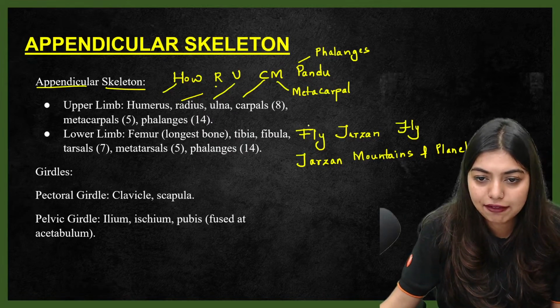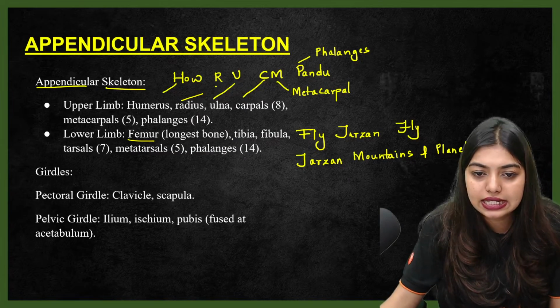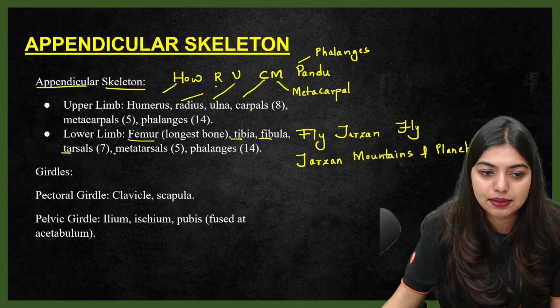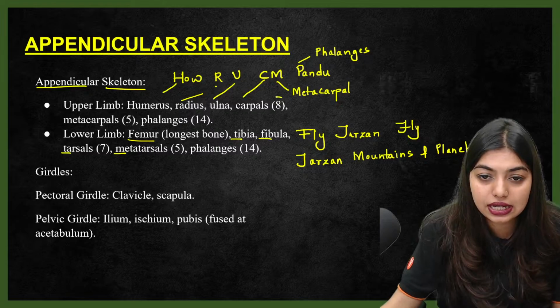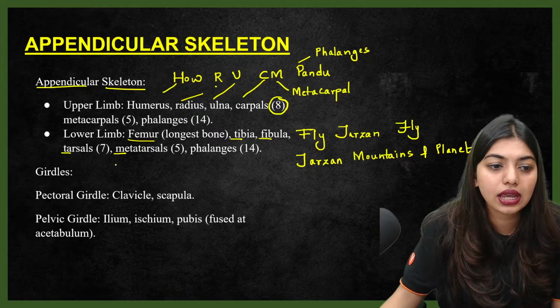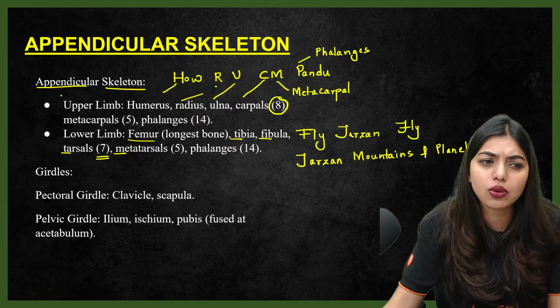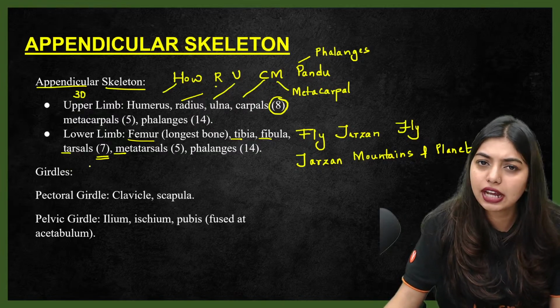So fly, F stands for femur, which is your longest bone, also called your thigh bone. T stands for tibia, F stands for fibula, T stands for tarsals, M stands for metatarsals. Now here if you see, students, carpals are 8 of them, but tarsals are only 7 of them. Then you can ask me, no ma'am, then how is the number correct? Here we have 30 of them, but here we have only 29.